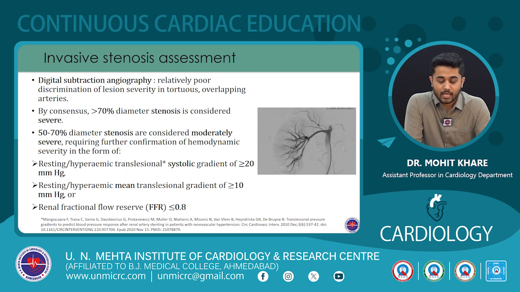Those who have angiographic stenosis of 50 to 70% are considered to have moderately severe stenosis, and this is the category of patients who require further assessment of the functional severity of stenosis. For that, we need any of these three parameters: a resting or hyperemic translesional systolic gradient of 20 millimeters of mercury or more, a resting or hyperemic mean translesional gradient of 10 millimeters of mercury or more, or a renal FFR of less than or equal to 0.8.